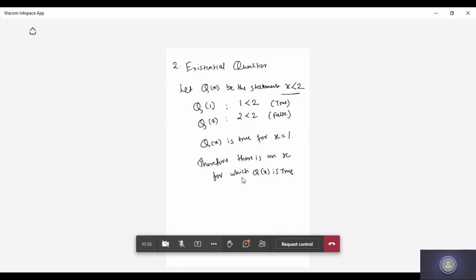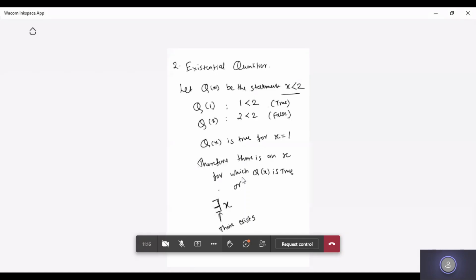And how are you going to describe it mathematically? You'll be writing it with the symbol ∃x. So what is this symbol? There exists. This symbol represents there exists.